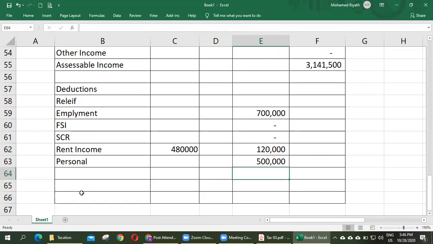Right. And other deduction is what? Qualifying payment.